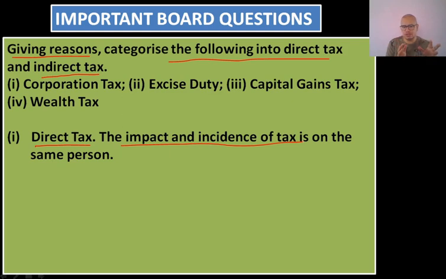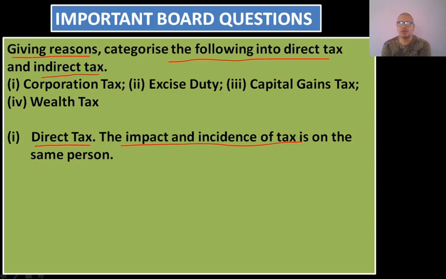We have already discussed what impact is and what incidence of tax is. Impact of tax is the burden of tax on the person who initially pays the tax directly to the government, and incidence of tax is the burden of the tax on that person who is ultimately bearing the burden of the tax.